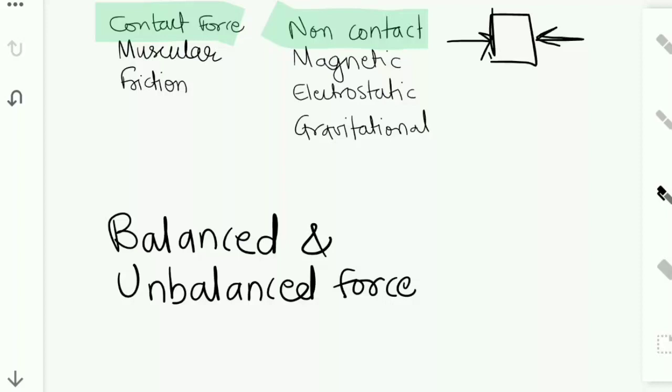Now these two forces acting opposite to each other cancel each other out, and resultant force is 0 on the object. So such a force is called a balanced force.